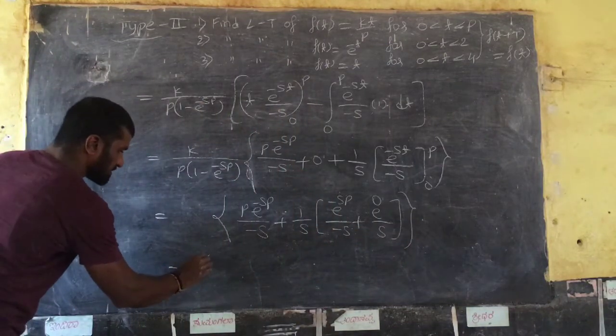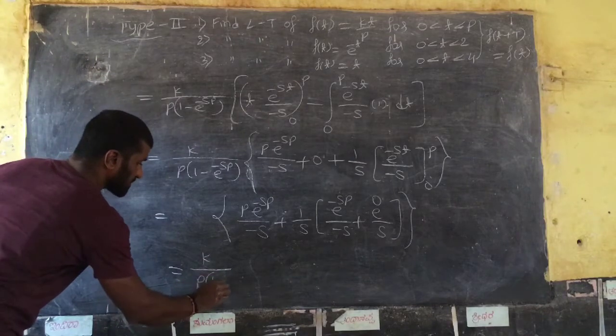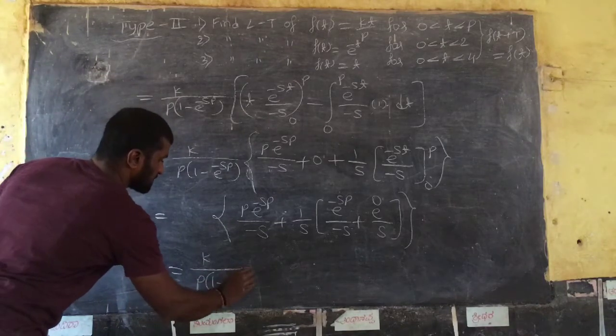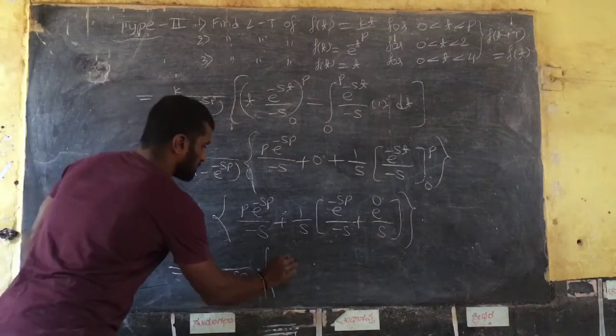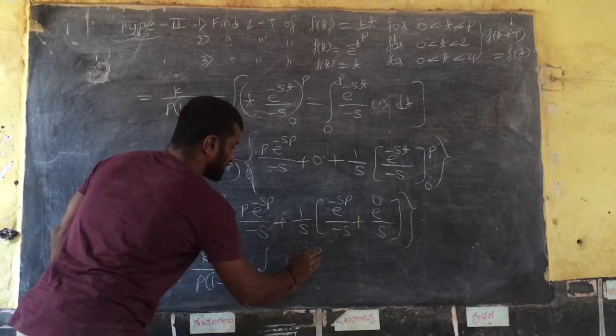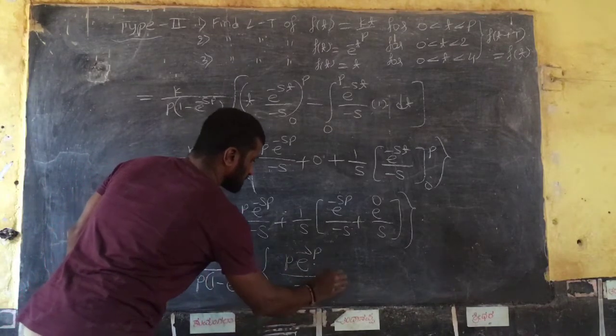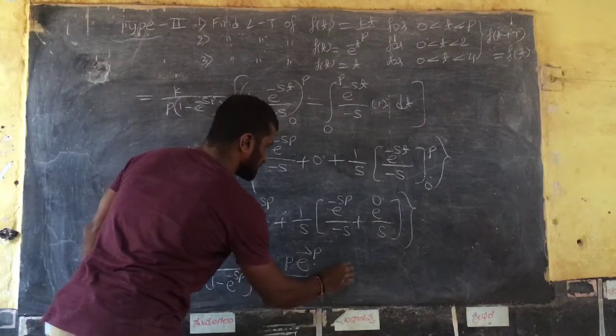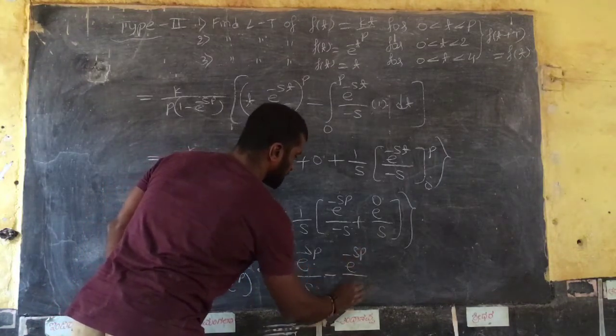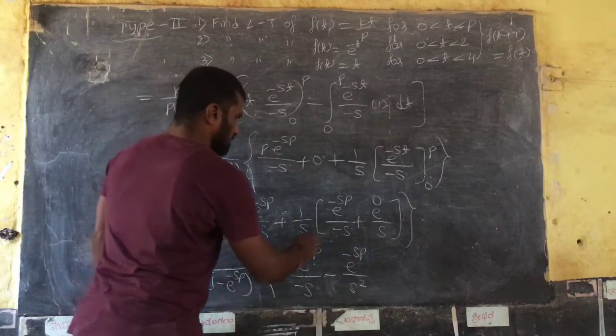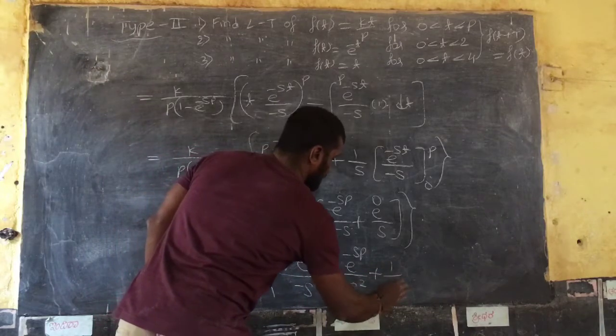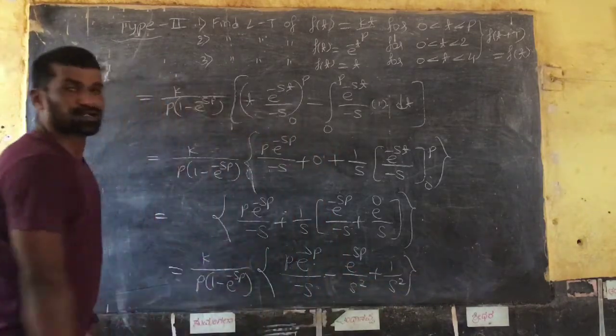Keep this term as it is: k divided by p into 1 minus e raised to minus sp, so into p into e raised to minus sp divided by minus s, plus minus e raised to minus sp divided by s square, plus 1 by s square. So this is the answer.